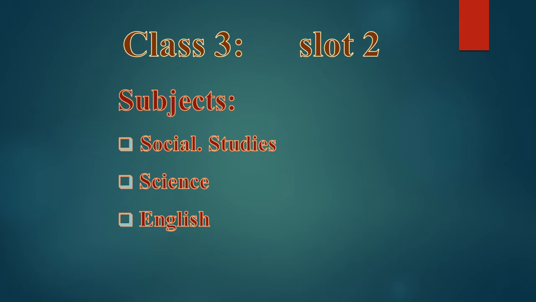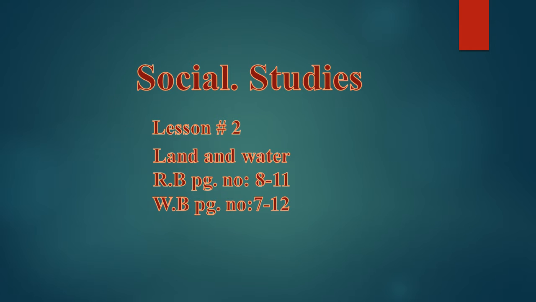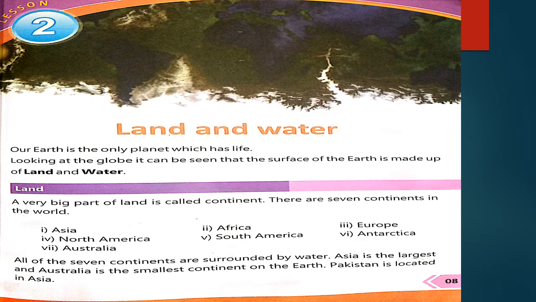Okay, today we will start our slot number 2 and the subjects are social studies, science and English. Okay students, let's start with our first lecture, which is social studies, lesson number 2, and the title of the lesson is Land and Water. Reading book pages for this chapter are 8 to 11 and workbook pages are 7 to 12. Students, open page number 8 of the reading book.